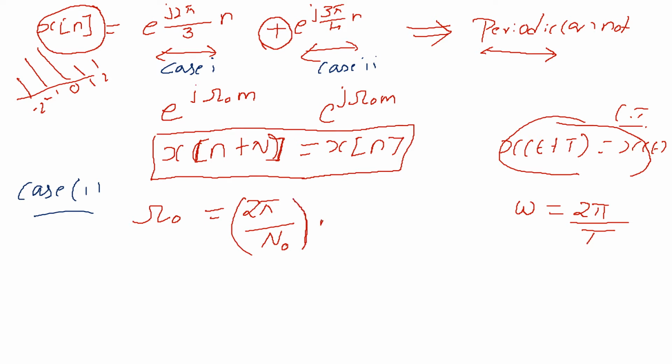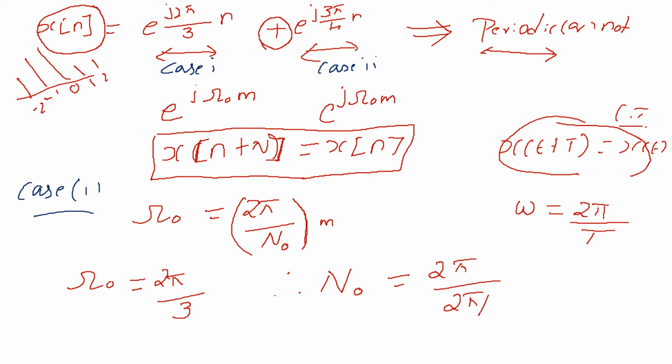Omega naught is nothing but 2 pi by 3. Therefore n naught is equal to 2 pi divided by 2 pi by 3, into m.